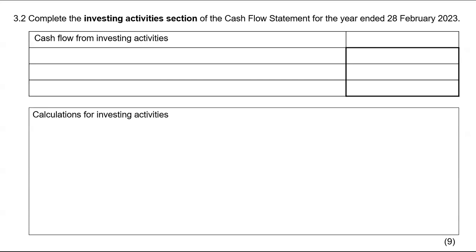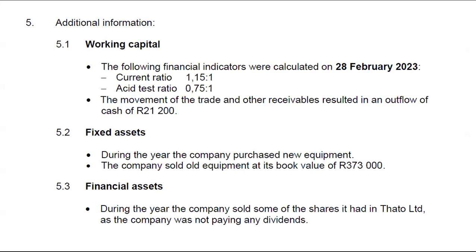I read a little bit about that. It was on tangible assets where they said during the year, the company purchased the new equipment. They didn't give us what the cost price of that new equipment was, but they told us that the company sold an old equipment at its carrying value of 373,000. Actually, now that I'm thinking about it, that is a giveaway. I will take it here. Okay, I didn't do that, but I should have done that.